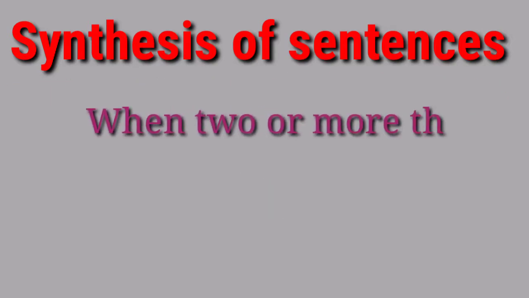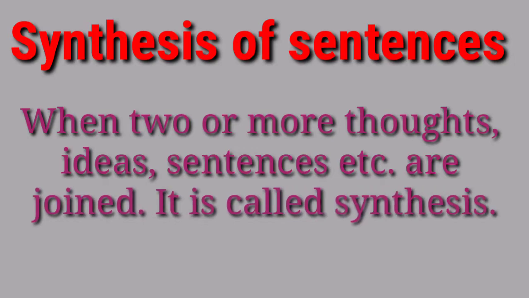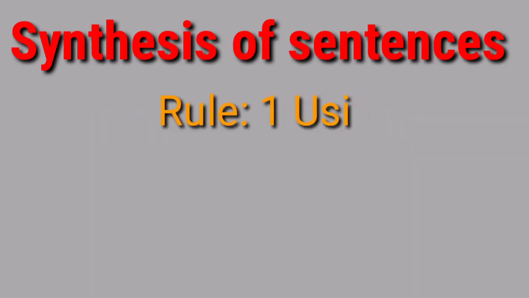When two or more thoughts, ideas, sentences, etc. are joined, it is called a synthesis. What is the synthesis? First we should know the definition. When two or more thoughts, ideas, sentences, etc. are joined, it is called synthesis. And synthesis means to join together, maybe two sentences, maybe two ideas, or maybe two thoughts, or maybe more than two also. Now let us say the first rule, using participle.